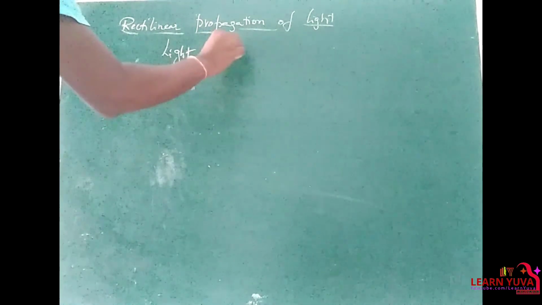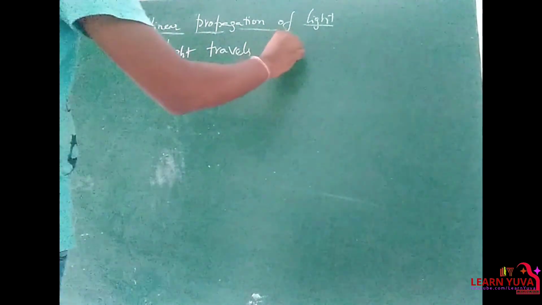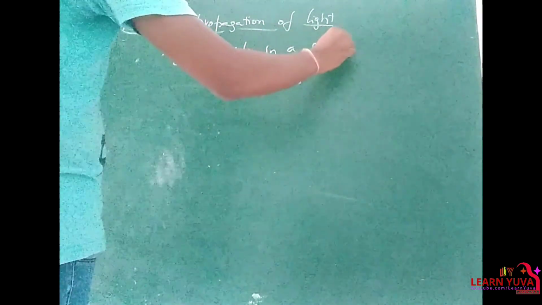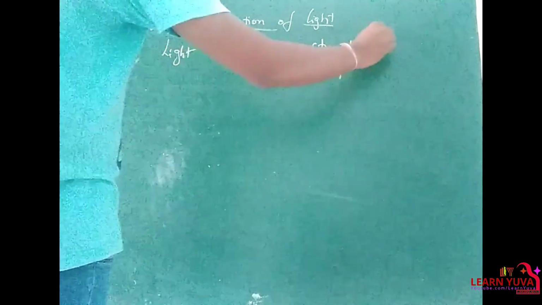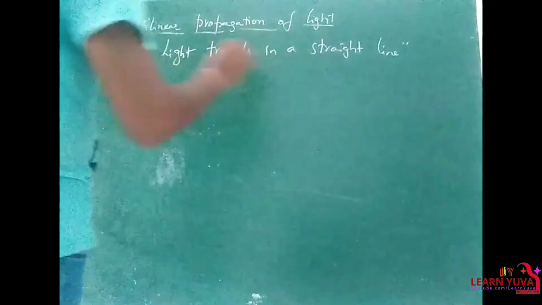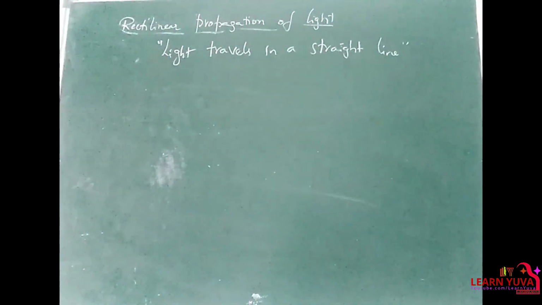Rectilinear propagation of light, which means light travels in a straight line. This is nothing but rectilinear propagation of light.